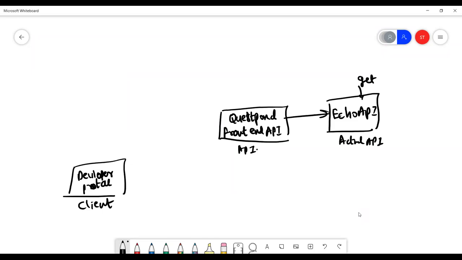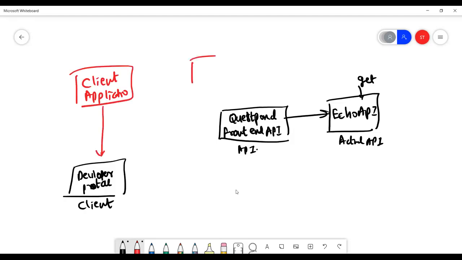So first thing, what do I do now? I'll just mark in red colors. Okay. Step one, I will create a client application. In Azure, I will create a client application representation so that this developer portal is represented. Then I will create a server application and this is represented. So let us go ahead and create both of them.